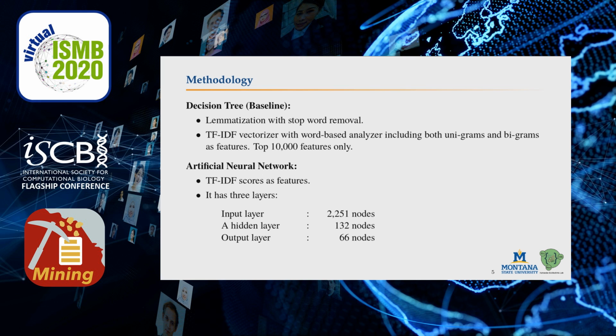We use artificial neural networks to train our second model. This model also uses TF-IDF scores as input. The model contains three layers: one input layer, one hidden layer, and one output layer. The input layer contains 2,251 nodes. The hidden layer contains 132 nodes. The output layer contains 66 nodes, one for each subject.